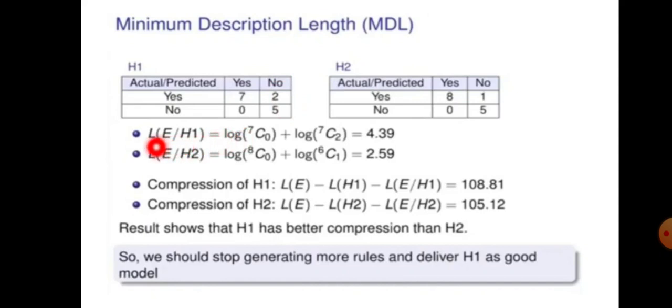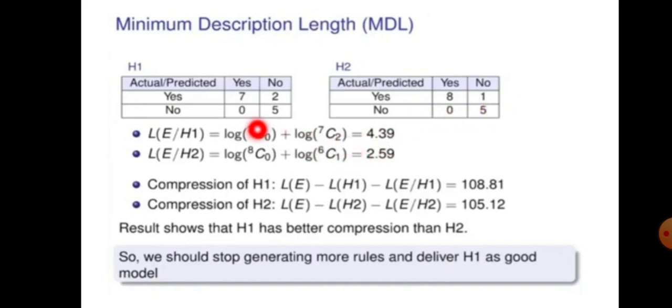So we are going to calculate L of E by H1. We have to take the total number of values in the column, so that is 7, and this is the error. Here we have 0 error. The total values in the column is 7, and this is the error, we have 2 errors here, so we put a 2 here. So L of E by H2, that is 8. The total values in the column are 8 with 0 error, and 6, the total values 1 plus 5 is 6, and we have a 1 error.